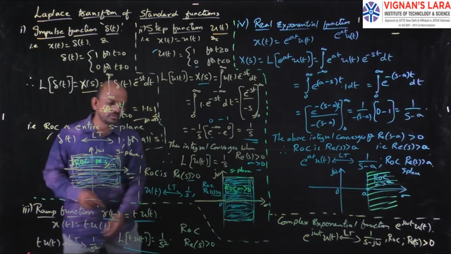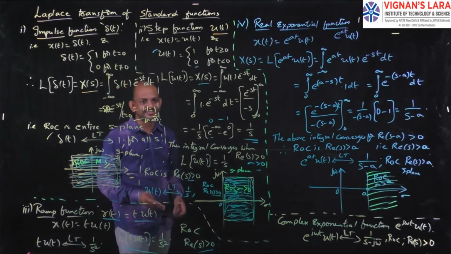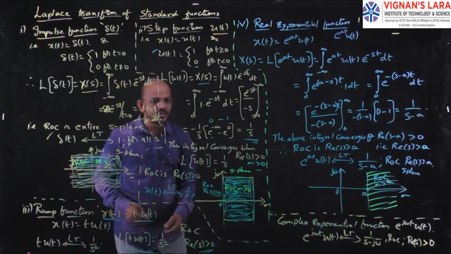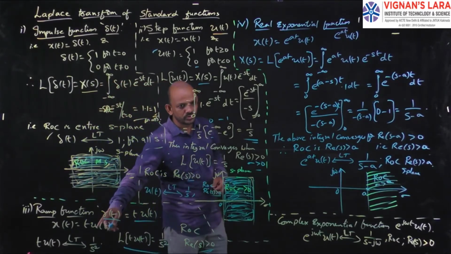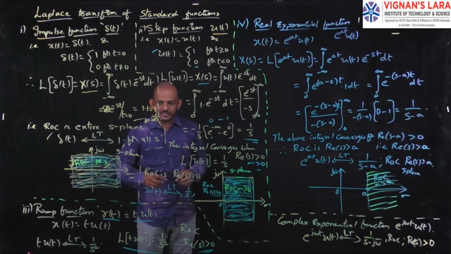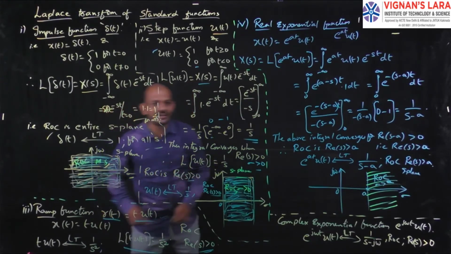Here also the region of convergence is real part of s greater than 0, because s square equals 0 gives s equals 0. So the real part of s greater than 0 is the region of convergence for the ramp function. This is for your work, so you have to do it at your home. Finally, the Laplace transform of the unit ramp function is 1 by s square.